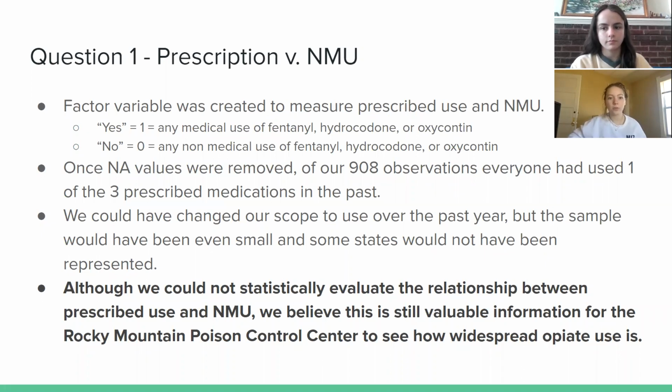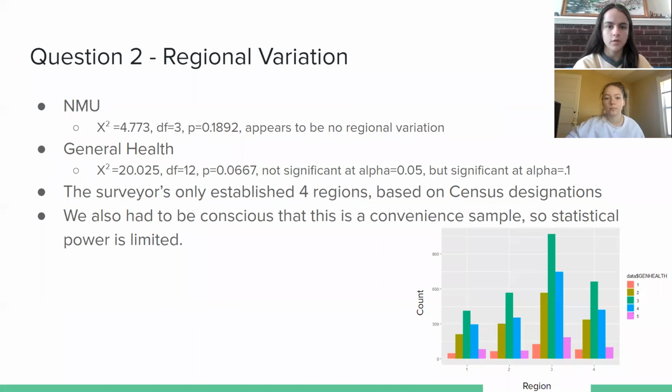All right, for the first question, we looked at prescription versus the non-medical use of opiates and tried to create a factor variable. But once we removed all of that and got it down, our sample size was unfortunately too low. So although we could not statistically evaluate the relationship between prescribed use and non-medical use, we believe this is still valuable information for the Rocky Mountain Poison Control Center just to see how widespread opiate use is. So with that, we had to move on to our second question about regional variation.